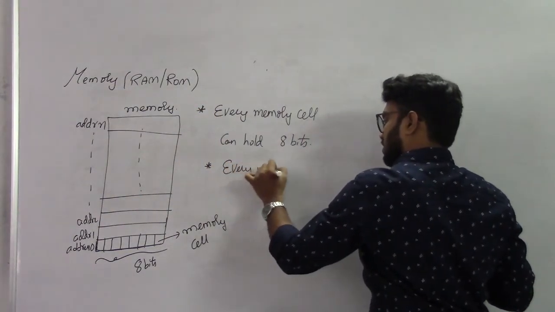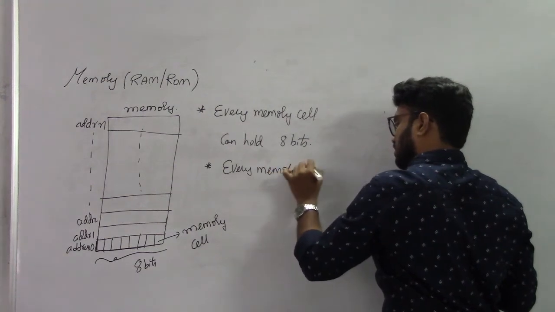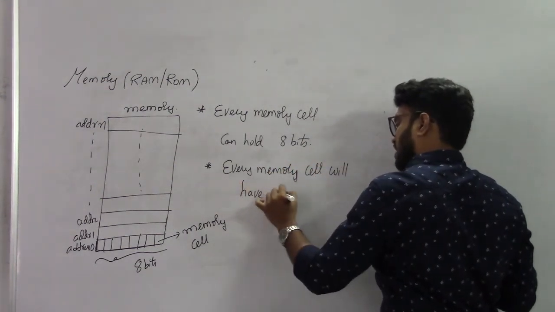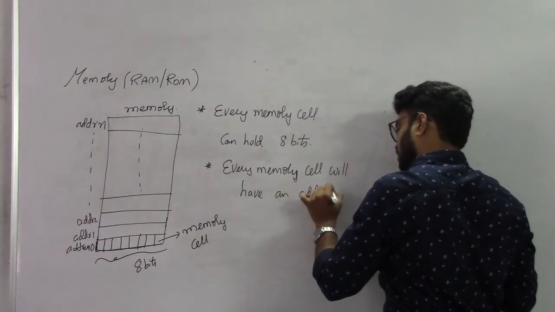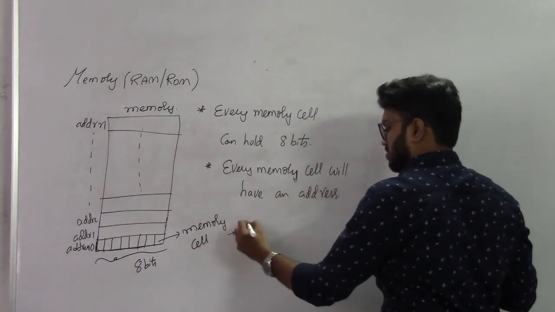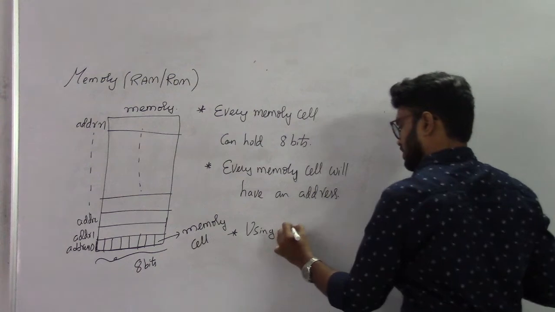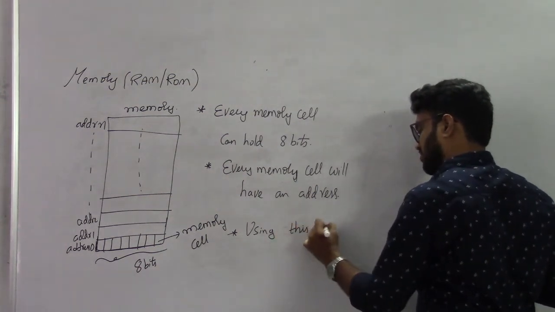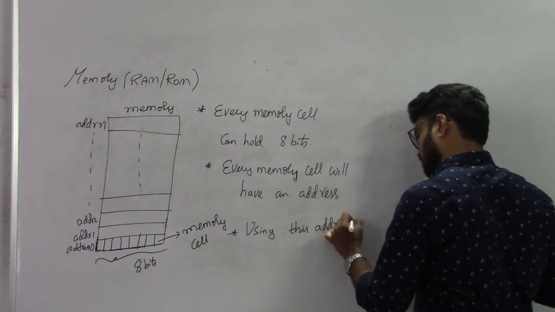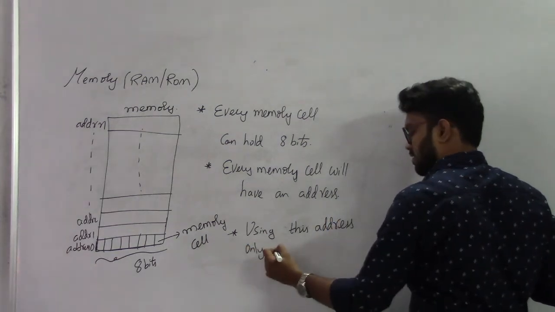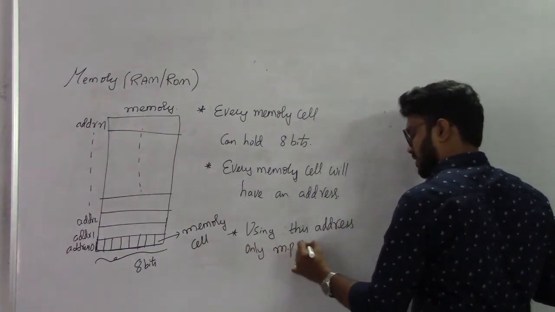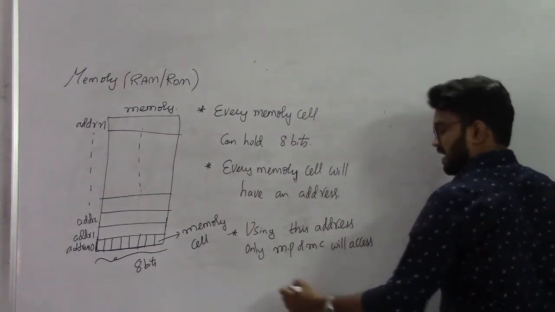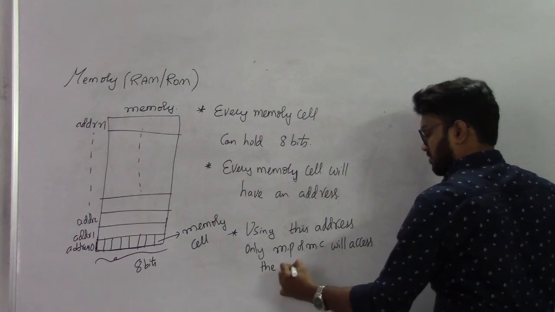Every memory cell will have an address. Using this address only, the microprocessor or microcontroller will access the memories.